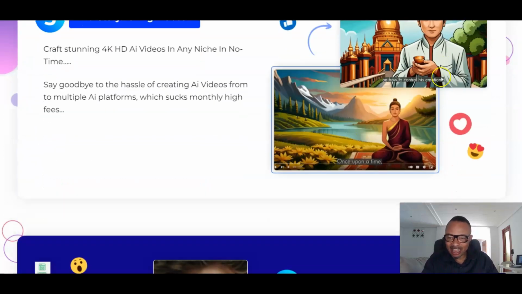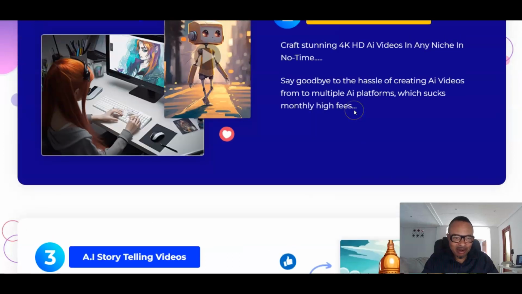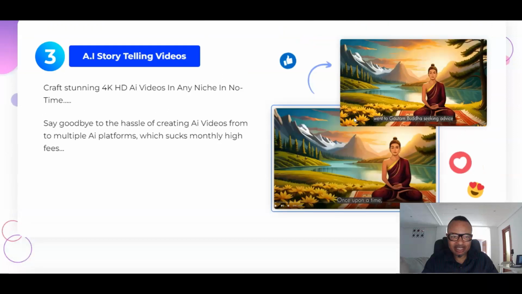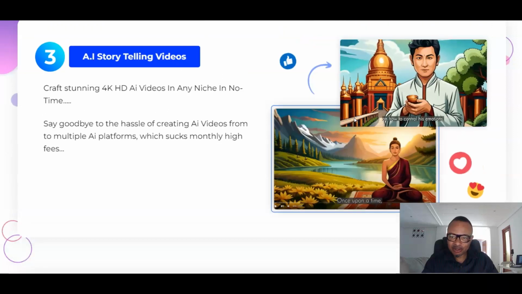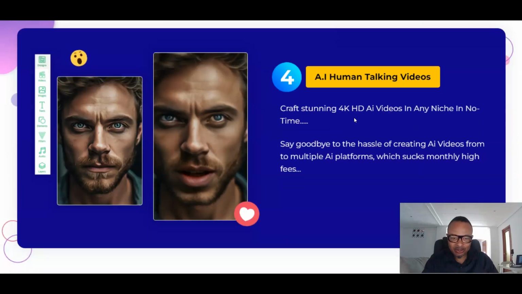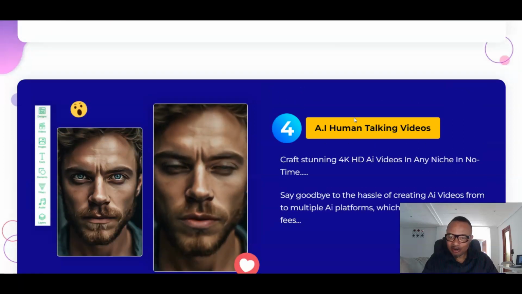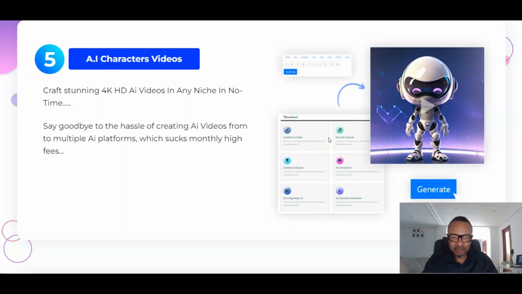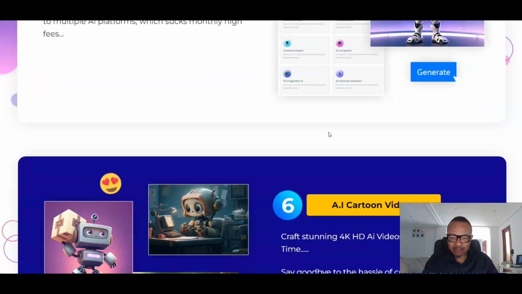You can see the kind of backgrounds you have. If you want to create a cartoon, you can do so. If you want to create storytelling videos, you can do so. You can also do a whole lot: a human-like talking voice, which is like this one, which is AI produced, and AI character videos.